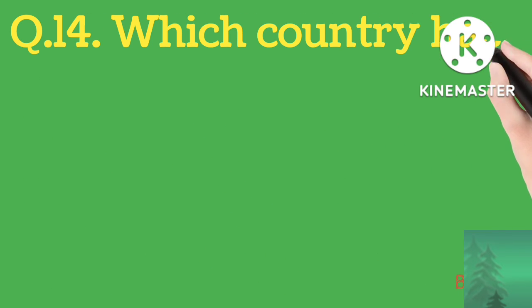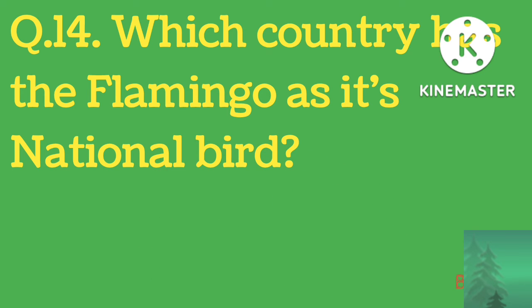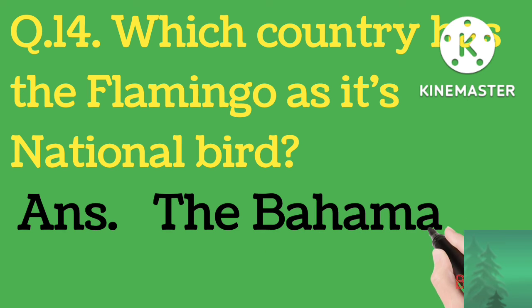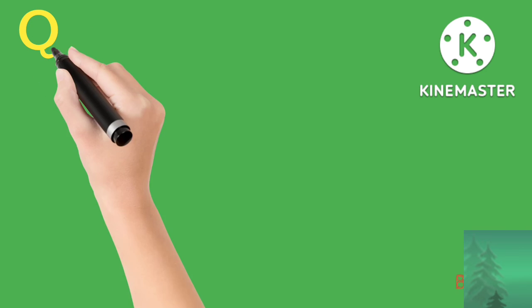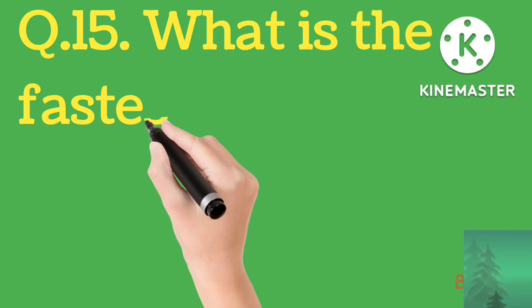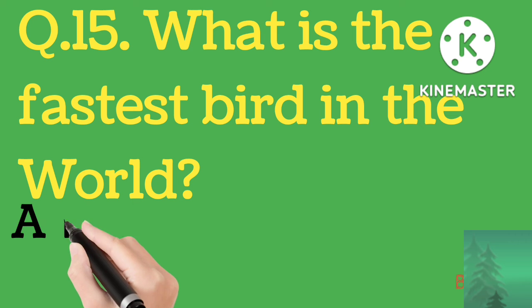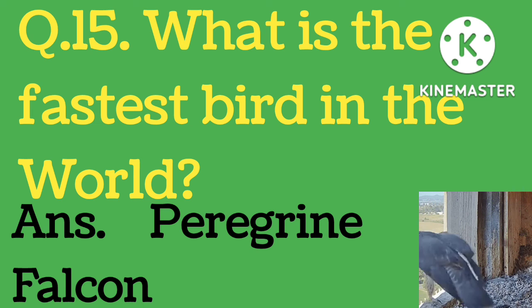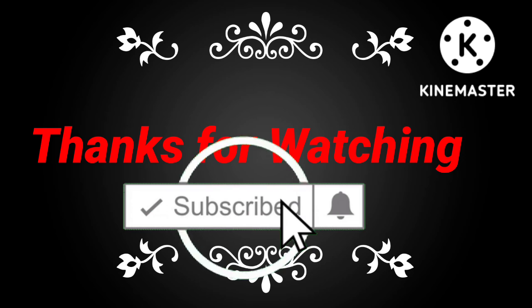Question number 14. Which country has the flamingo as its national bird? And the answer is the Bahamas. Question number 15. What is the fastest bird in the world? And the answer is peregrine falcon. सो व्यूवर्स, ये थे कुछ जीके के क्वेश्चंस रिगार्डिंग बर्ड्स.